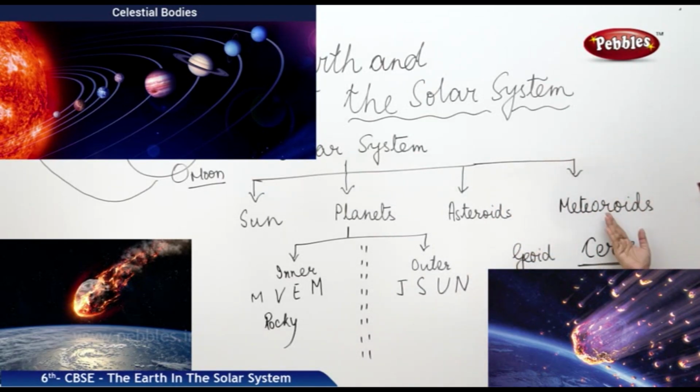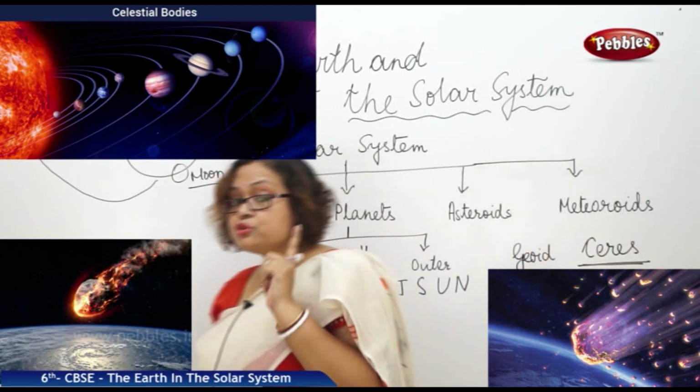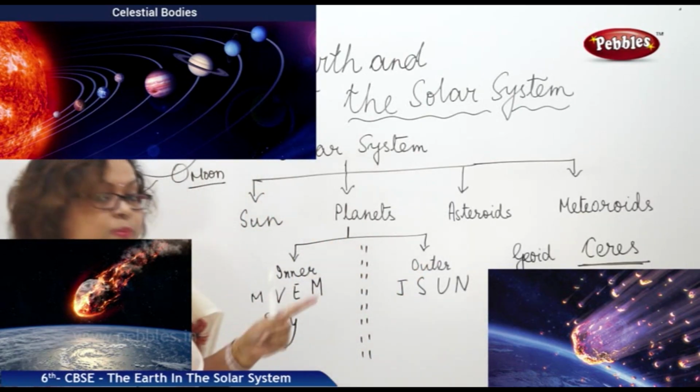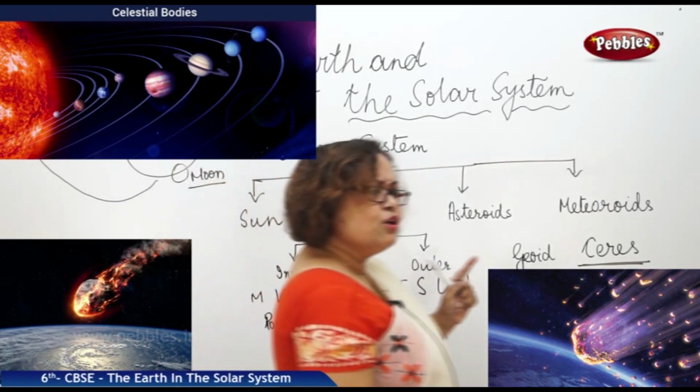Next we are coming to meteoroids. They are smaller than the asteroids also, and if I say that many a time you have seen them, will you believe me? Yes, you have. Do you remember the shooting star?